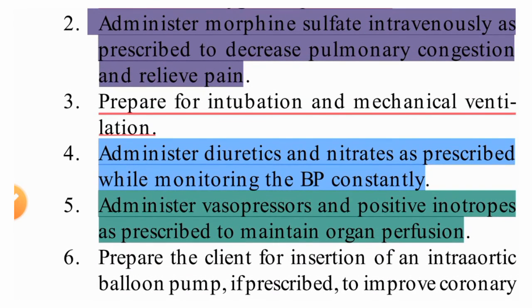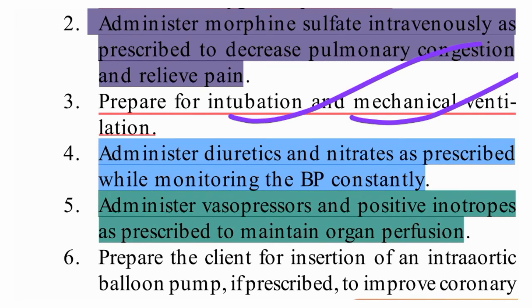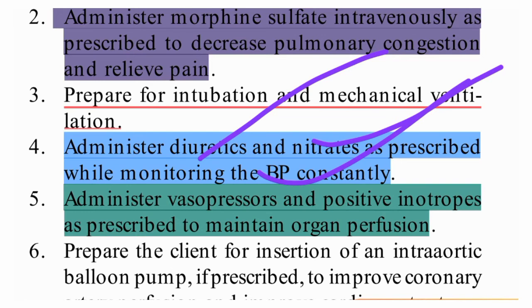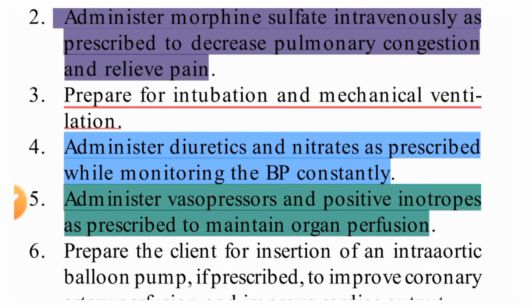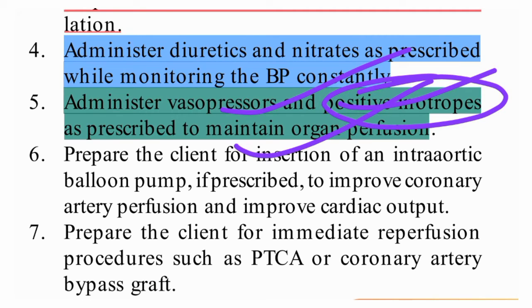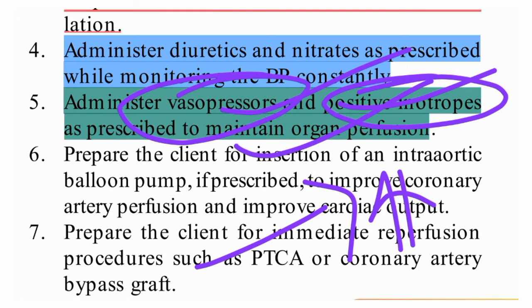Prepare for intubation. Okay, if it is needed, mechanical ventilation and intubation, so we need to prepare for it. And administer diuretics and nitrates as prescribed while monitoring the BP constantly. Administer vasopressors and positive inotropes as prescribed to maintain organ perfusion. Positive inotropes increase the heart contractility, and vasopressor means antidiuretic hormone, so it will decrease the diuresis.